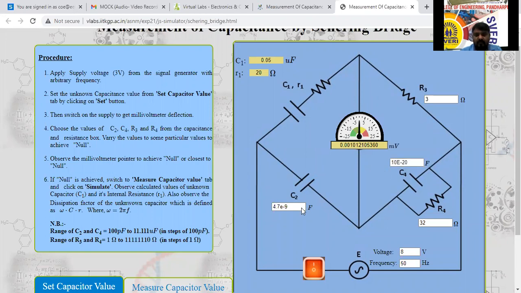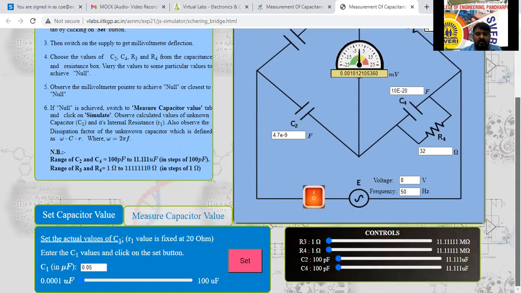R4 here. So it is not changing at all here now. This is a 0.0010. This much is enough. Into 10 to the power of -3 is there already. So by doing this one, again I will reduce this one. It will happen or not? No. It is increasing here now. Now it is near to the null position.